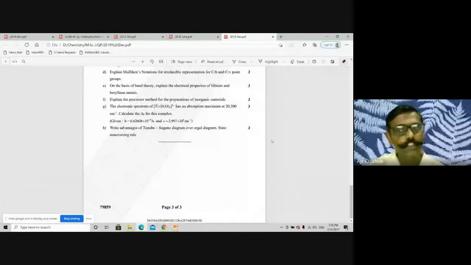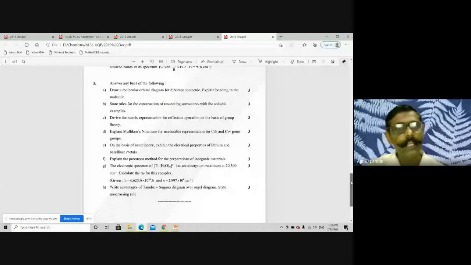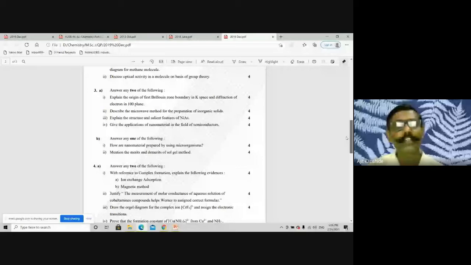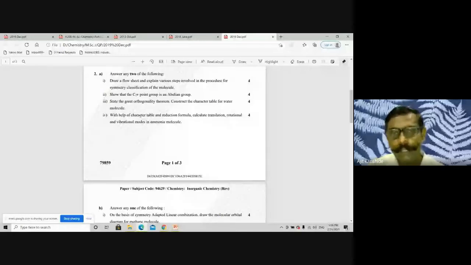Is this question paper clear? So a problem may be there. This problem I am going to solve, and you have to work on it. You can solve that. If problems are there, you can ask me the questions. This I am going to make clear: with the help of the character table, the reduction formula that we have to obtain, and from the reduction formula, irreducible representations, then translation, rotation and vibration modes. That I will discuss. Let me cover the further question papers, then I will discuss.